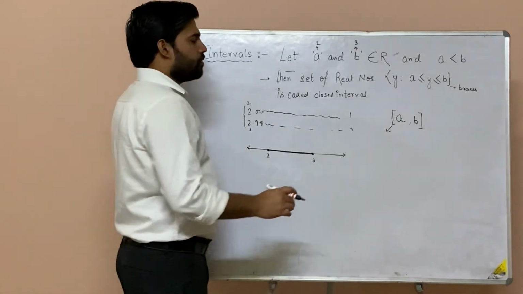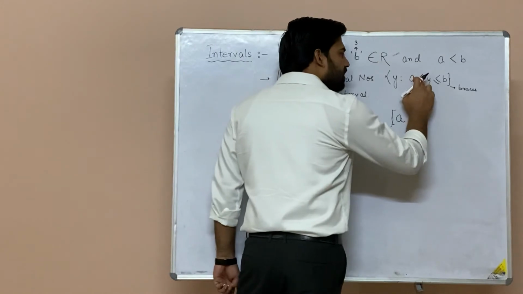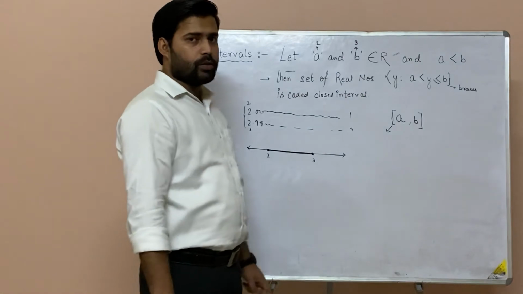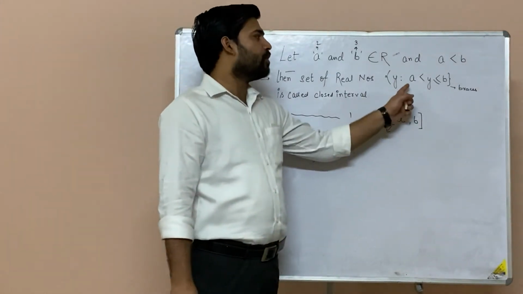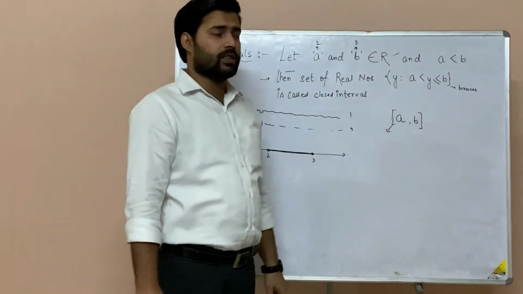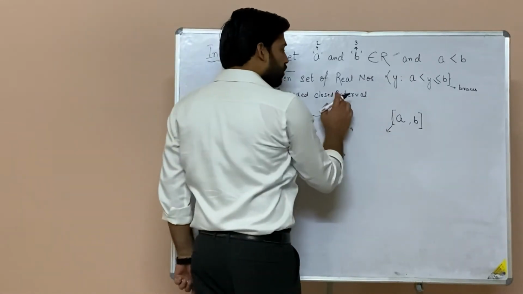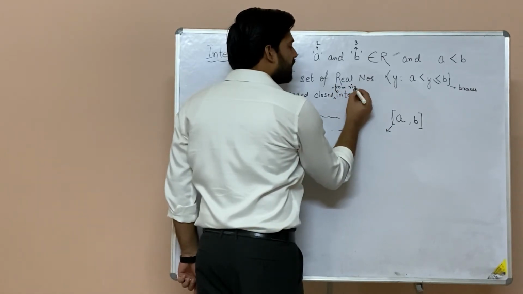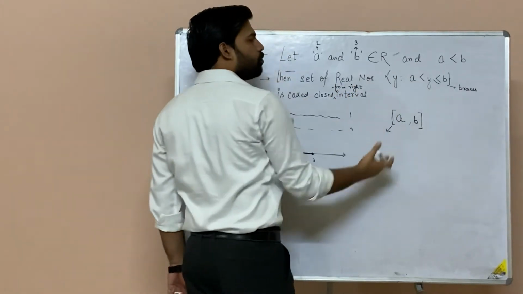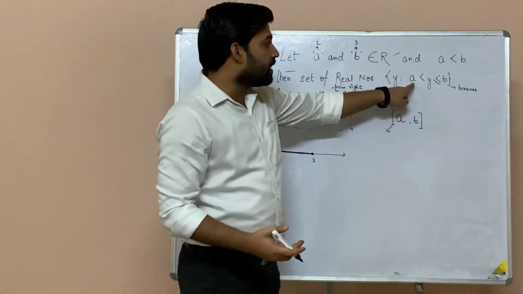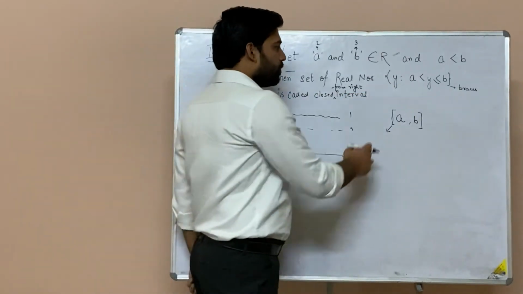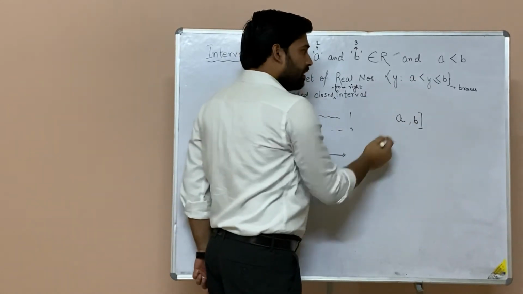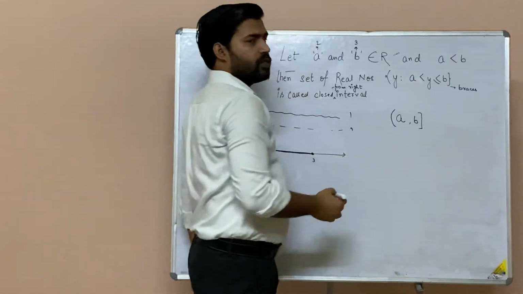Now in the next scenario, suppose it is starting from A, where A is excluded. So you will be taking the next number after A and you will go till B. That means B is included. This is closed from right. Either you call it closed from right or you call it open from left. How will you make it? On this open side, this is open since A is not included, so you will put an open bracket over here.